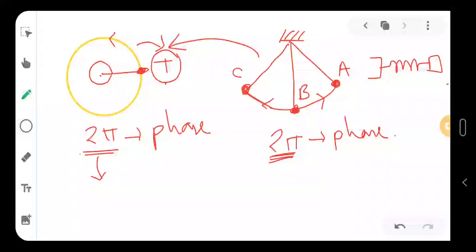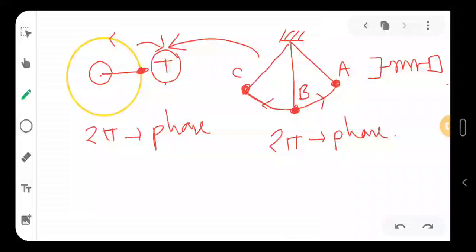This angle is not a physical angle that you can measure from here or here. But this is the angle which we have considered for our calculation, to study oscillation. So all of the oscillations we can study using phase.